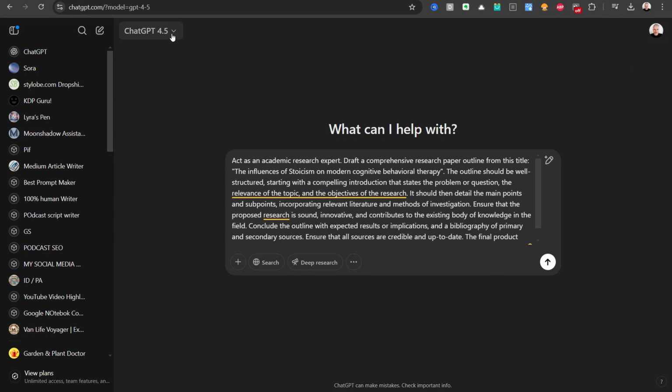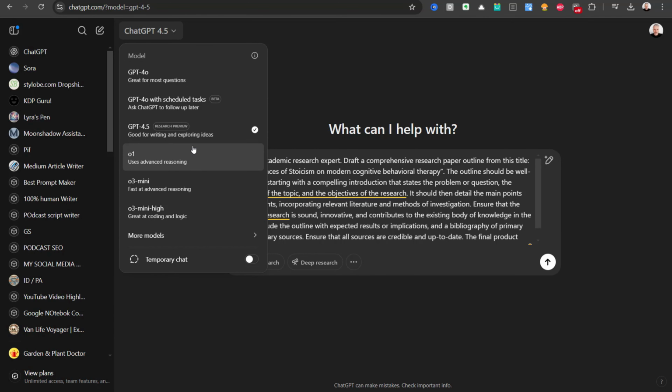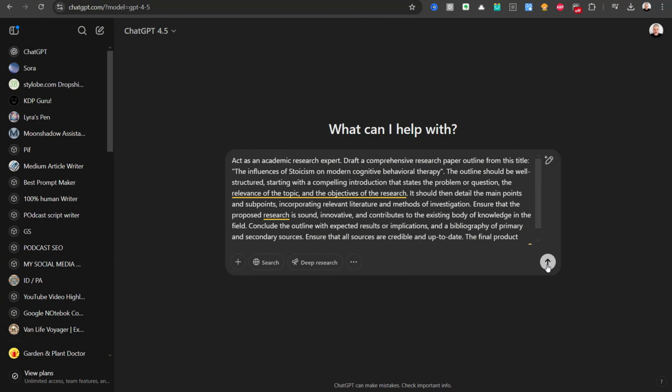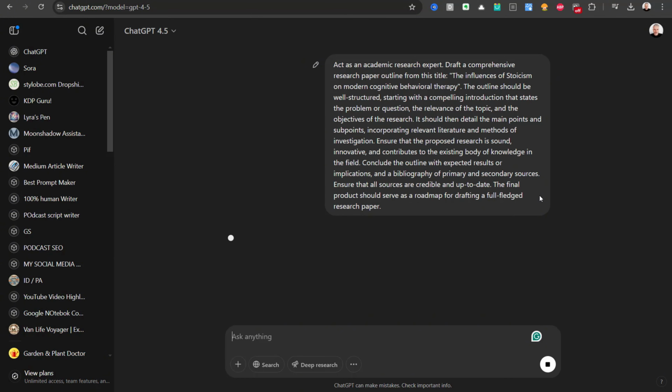And I'm using, at the moment, obviously, I don't know when you're watching this. You could be watching this in 10 years' time, and who knows what's going to be available then. But we're going to use ChatGPT 4.5, which is good for writing, exploring ideas. So let's put that in there and see what comes up.